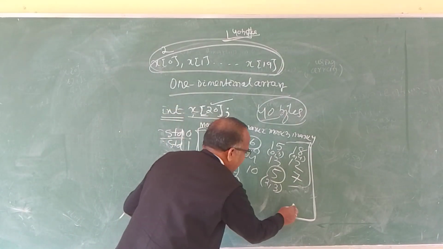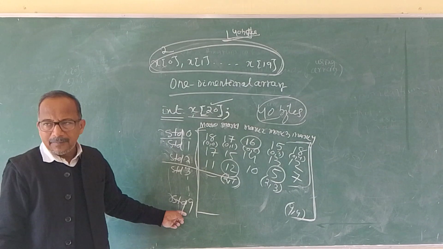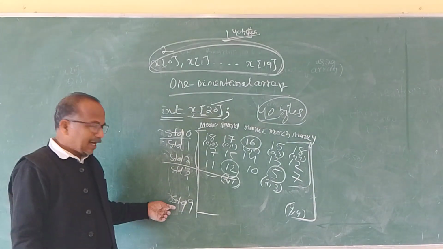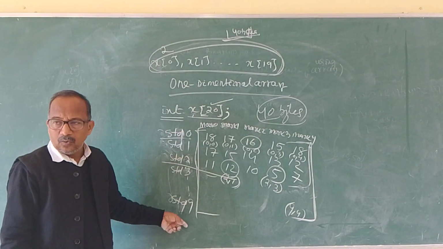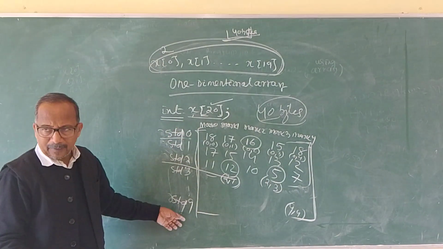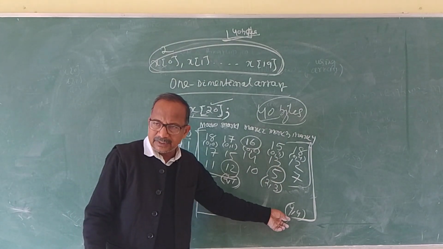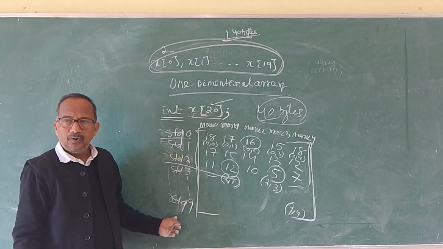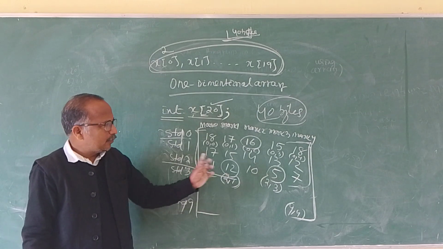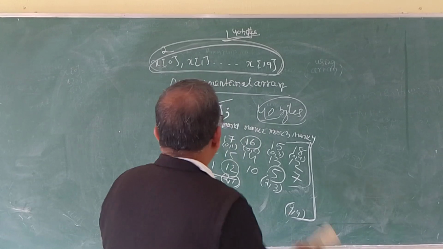Row 9 and 4. Row 9 means the 10th row. For our cell or for our reference it is the 10th student. But for the array's reference it is the 9th row. In this way we are representing. So just take an example, it will be quite clear.